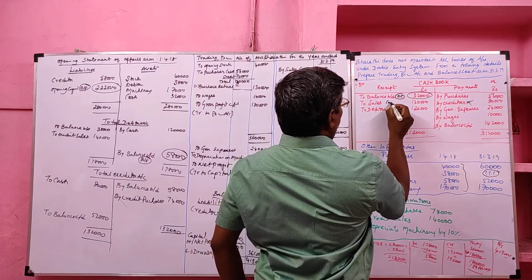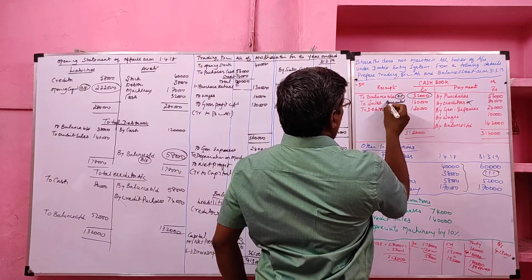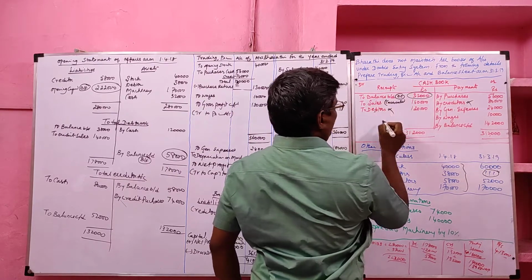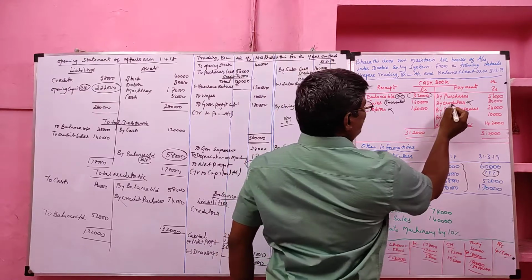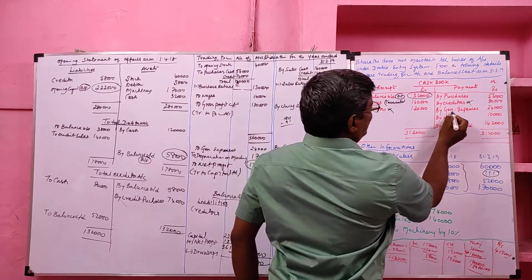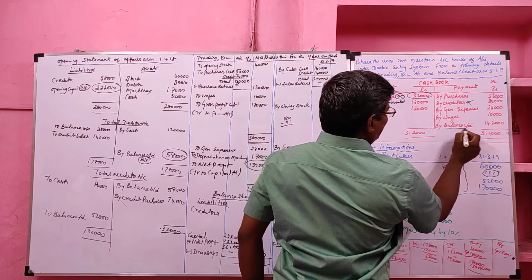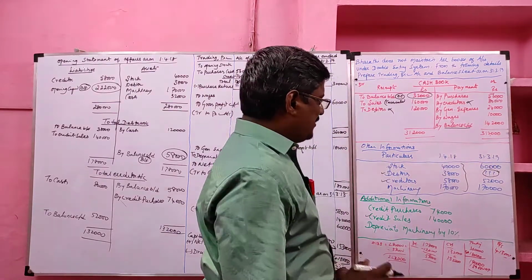To sales, this is called cash sales. To debtor is given, cash received from debtor. Likewise, on the credit side, this we consider as cash purchases. This we consider as cash paid to creditor. This is general expenses, this is wages, and this we consider as closing cash. So other information is the same.